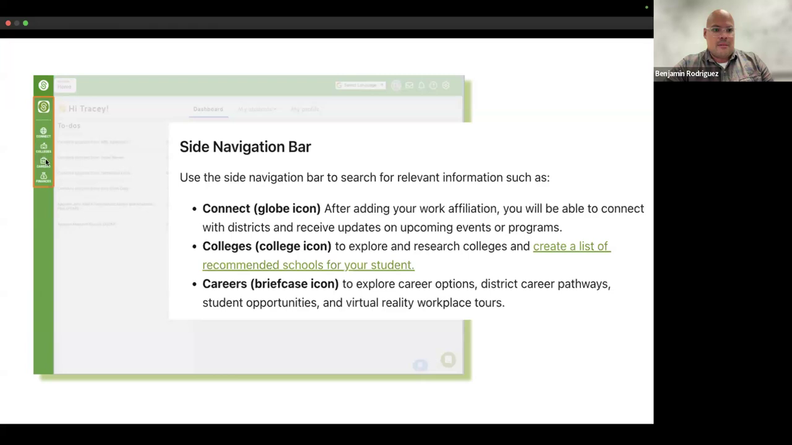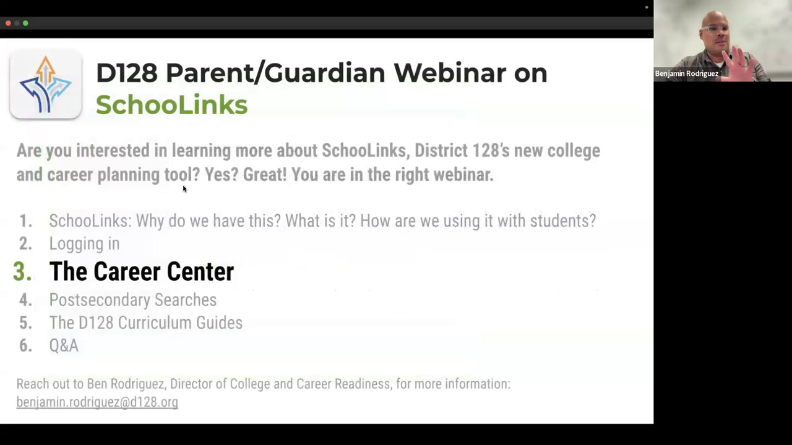And then the careers icon, which is that little briefcase there, allows folks to explore career options, career pathways, and different opportunities students have locally, whether it be a job or internship. And then also there are virtual reality workplace tours in there. So just some different options for families and students to explore. So that was logging in.